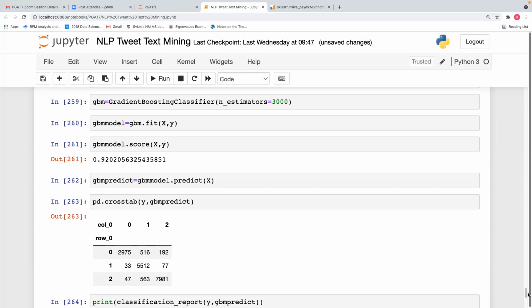In R we can plot an elbow plot, which shows that at just this point the variance is stagnating. In Python we can't print it directly, but in Python we also have to do the variance calculation and then plot it. Generally for random forest and ensemble methods, R is better. What R will give you is an elbow plot that tells you that after this many trees, the error is stagnating. That means you don't need to build more than those trees. So that will be the final model.